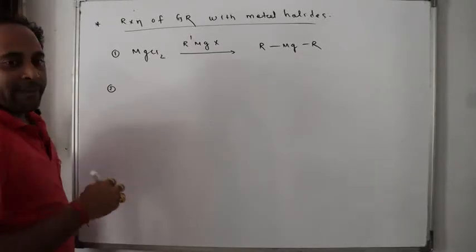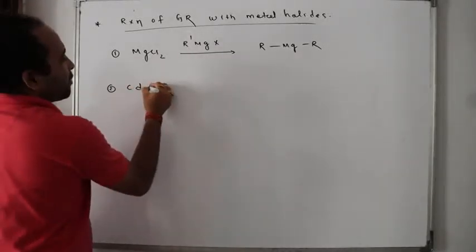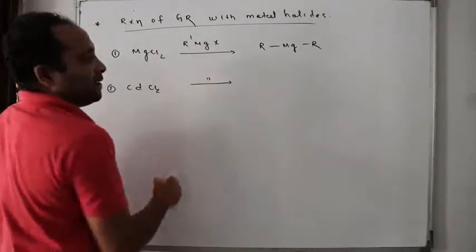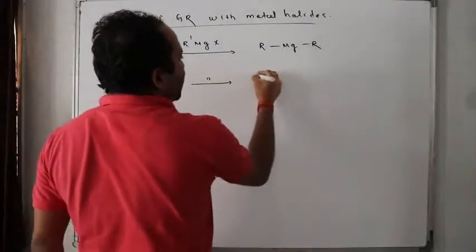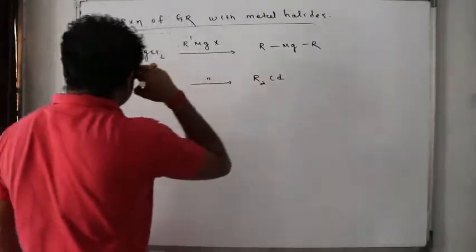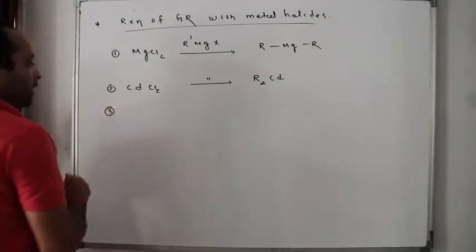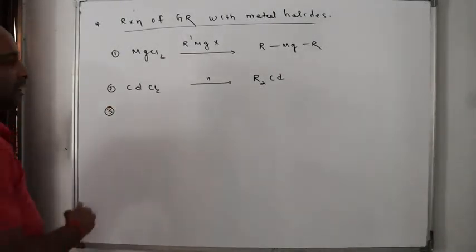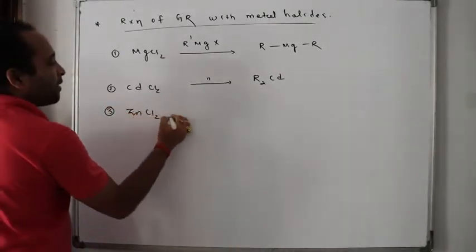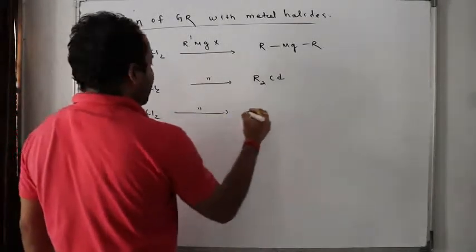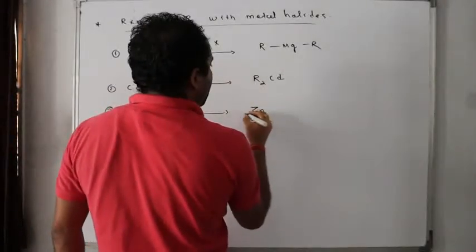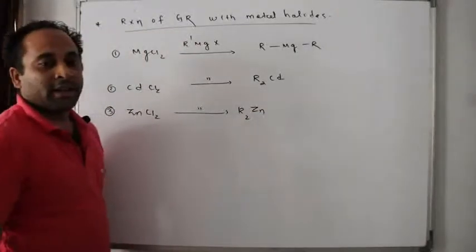Second, if I react cadmium chloride with RMgX, what will I get? I'll get dialkyl cadmium. Third, if I react zinc chloride with Grignard's reagent, what will I get? Dialkyl zinc.